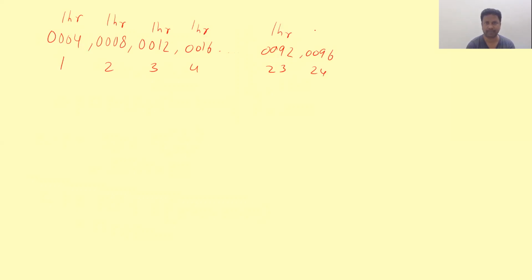24th leap year, again I'm adding 1 hour. Okay. Till now, I added how many hours? For 24 leap years, I added 24 hours. It means what? I added 1 day extra. Every leap year, I'm adding 1 hour extra. It means after 24 leap years, I added 1 day extra. So already I added an extra 1 day.